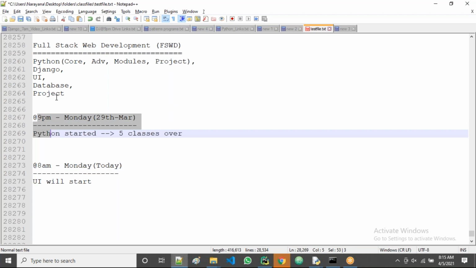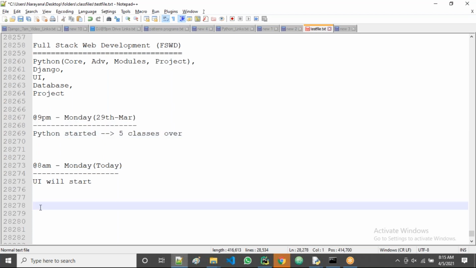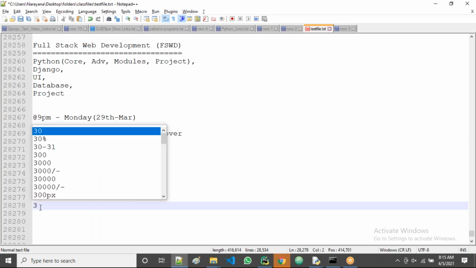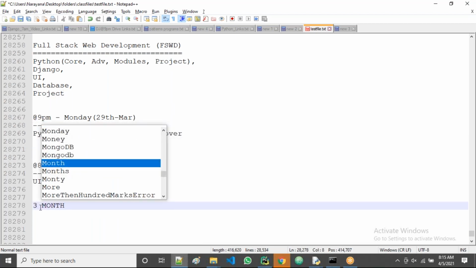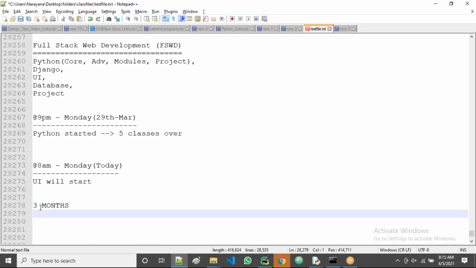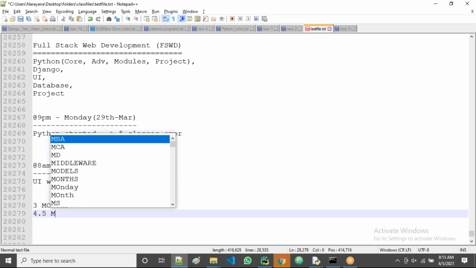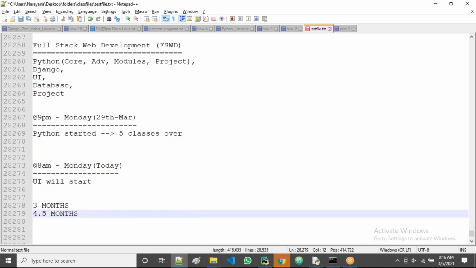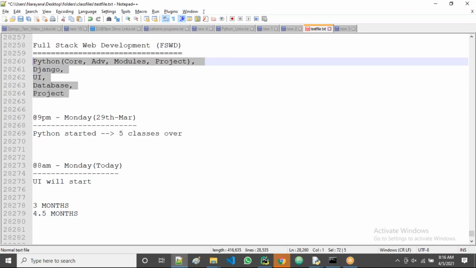If you learn like that, in parallel, then the entire full stack will finish in a maximum of 3 months. If you learn one by one, only in the morning times or only in the evening times, then the full stack will take a maximum of 4.5 months, because full stack includes all of this.